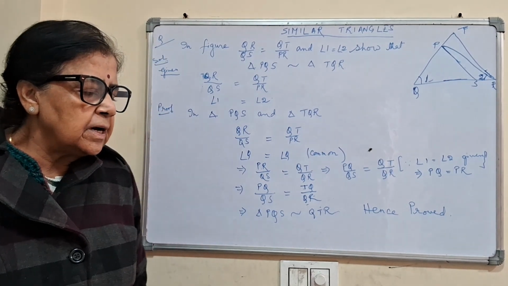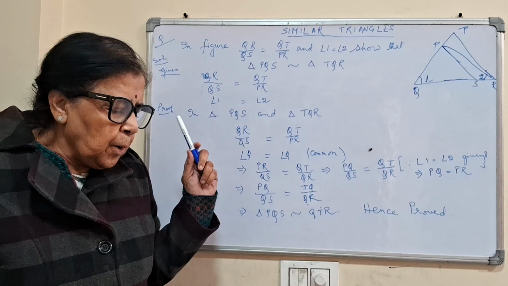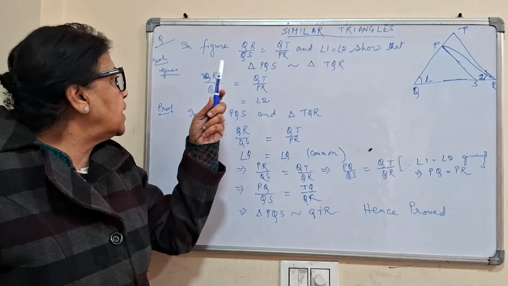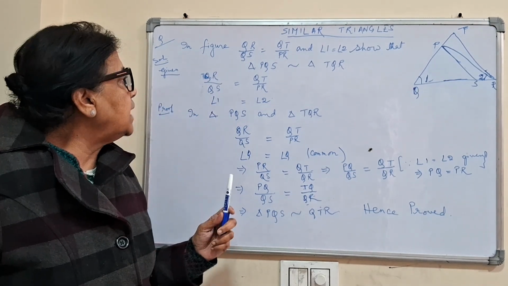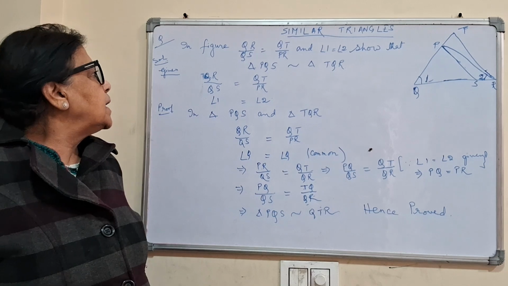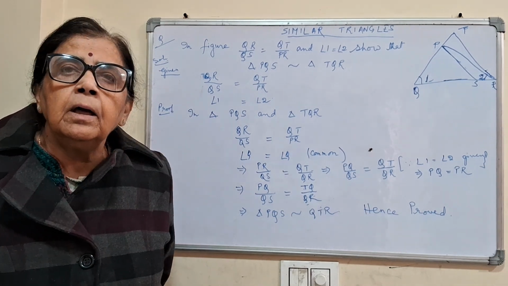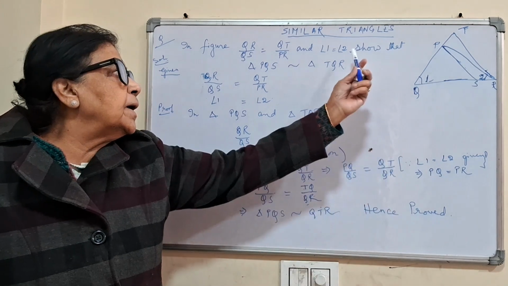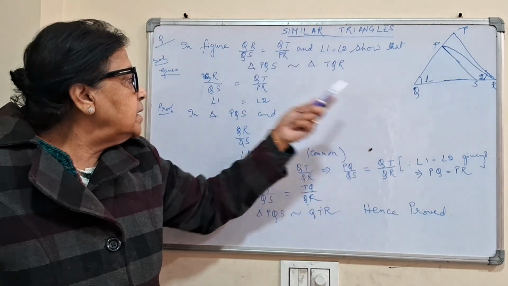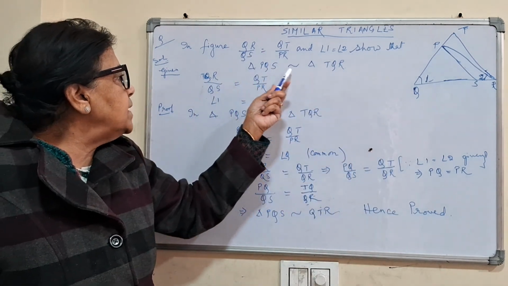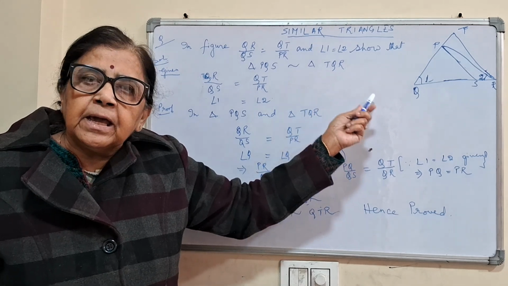Now I am going to discuss the problems of similar triangles. It is given, in the figure, QR by QS is equal to QT by PR and angle 1 is equal to angle 2. Show that triangle PQS is similar to triangle TQR.